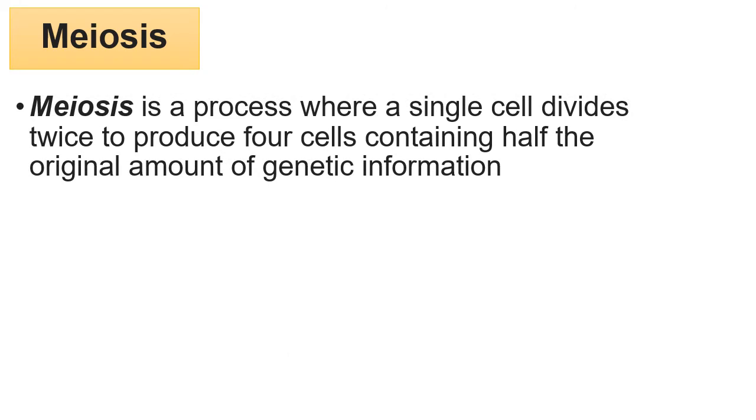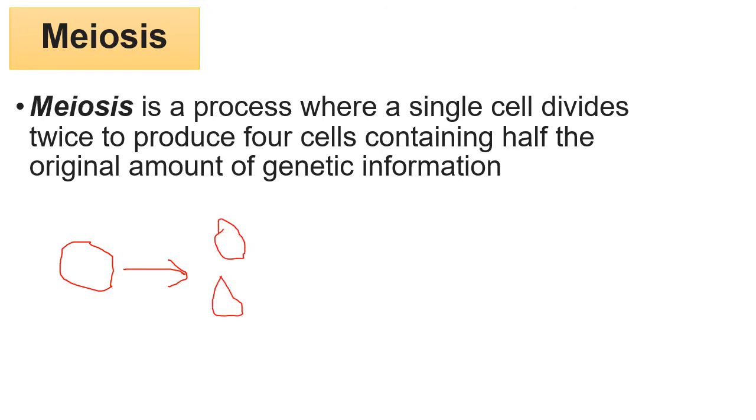Meiosis is a process where a single cell divides twice to produce four cells containing half of the original amount of the genetic information. This means each parent cell, or mother cell, produces two daughter cells.